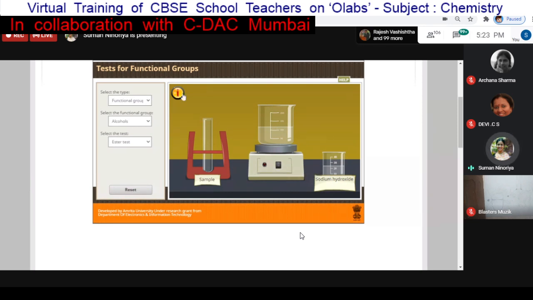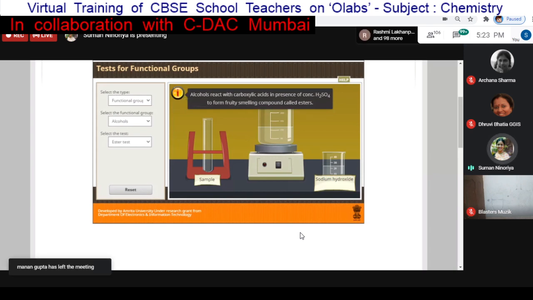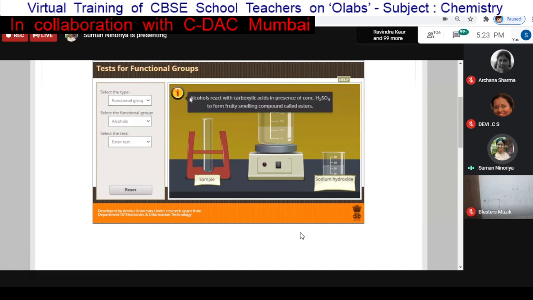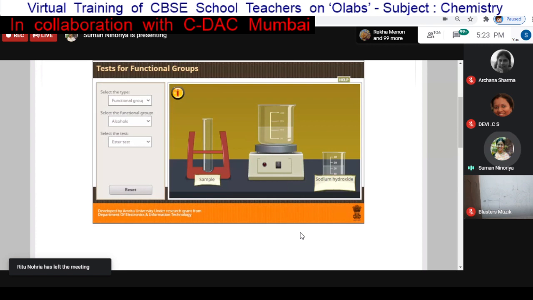So this particular activity is completed. Alcohol reacts with carboxylic acid in the presence of concentrated H2SO4 to form a fruity smelling compound called ester. So basically this is one activity where we are testing the functional group. This activity we have done in two steps.